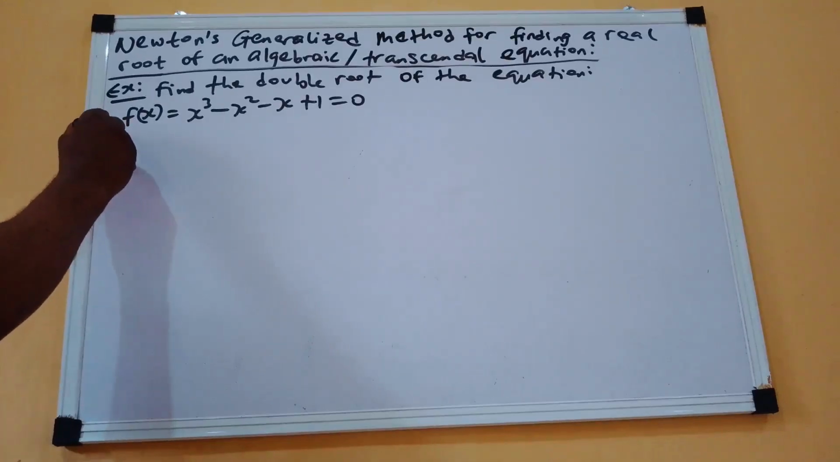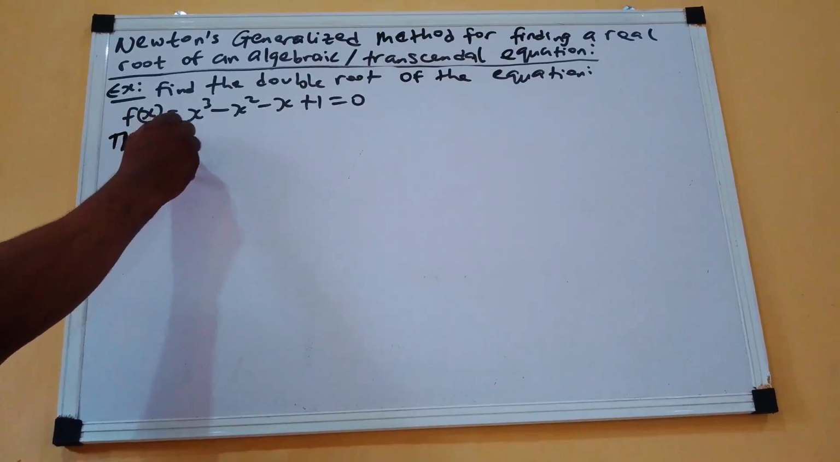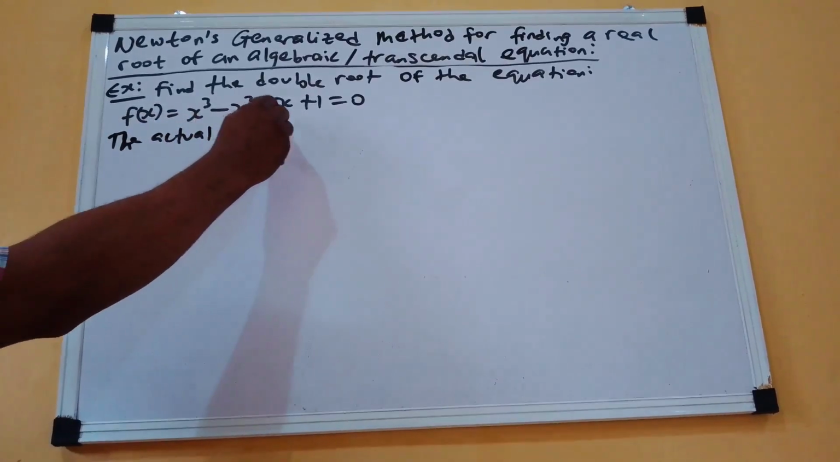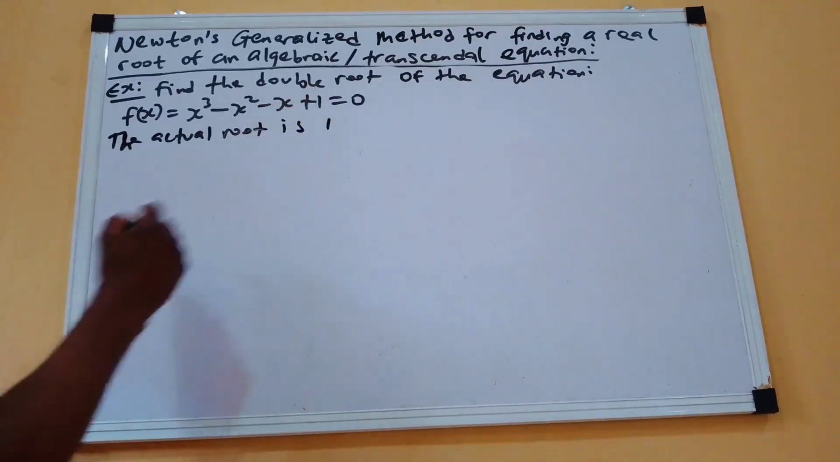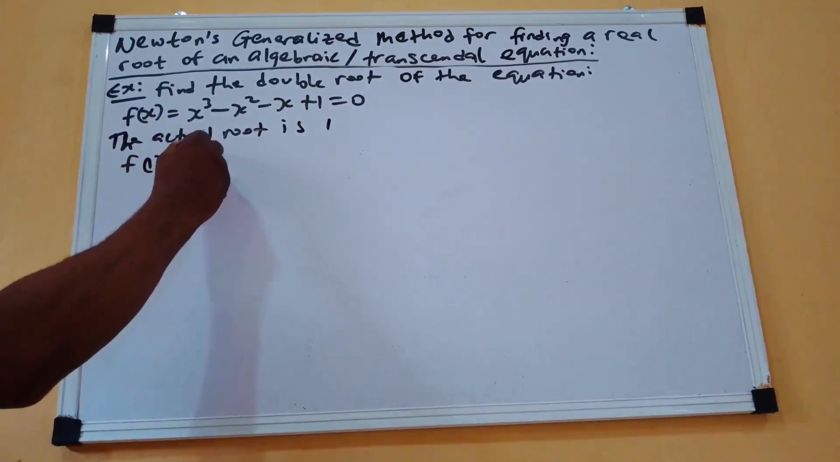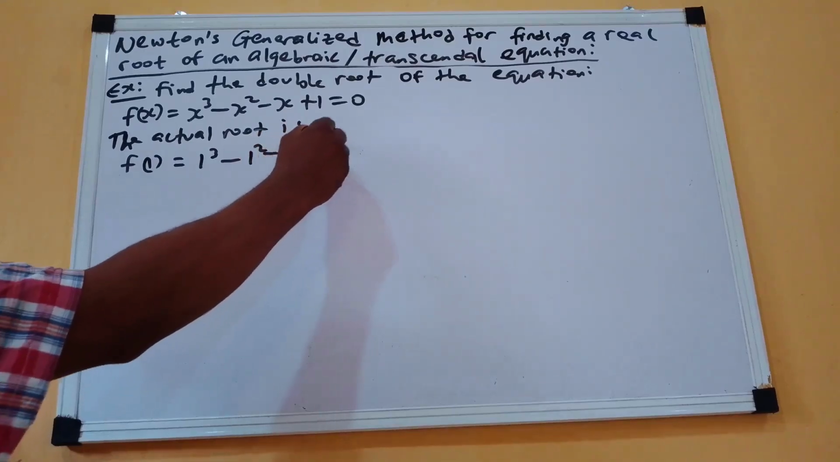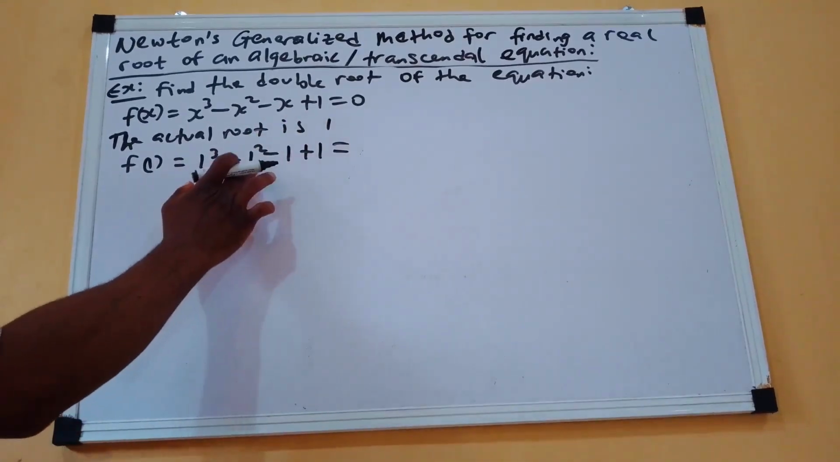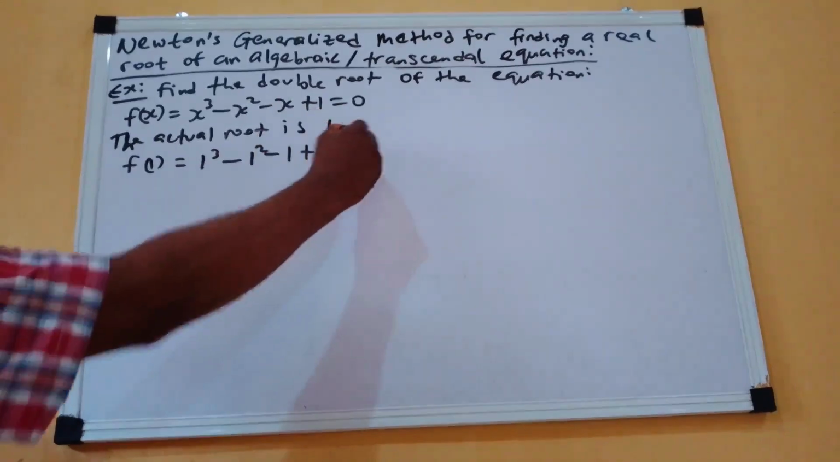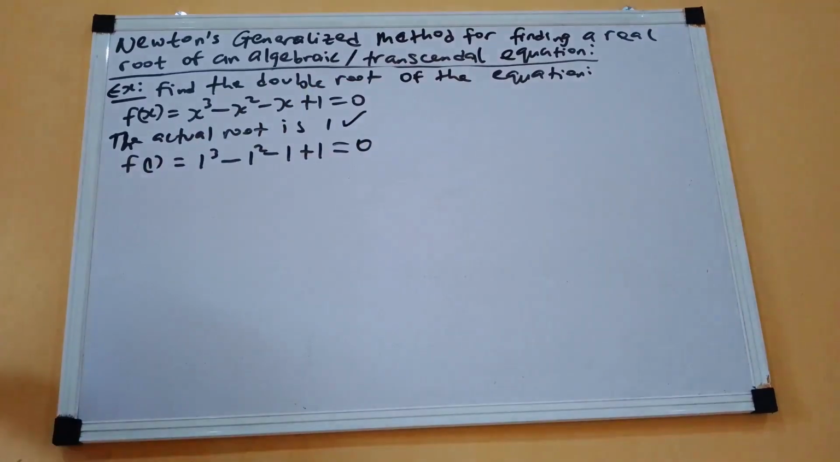The actual root is 1. If you look at it, f of 1 is equal to 1 raised to the power 3 minus 1 squared minus 1 plus 1, and 1 minus 1 is 0, minus 1 plus 1 is 0. So the actual root is 1, is unity. The actual root is unity.